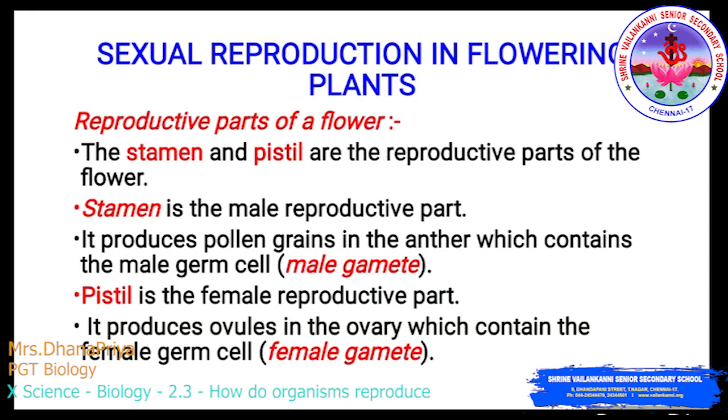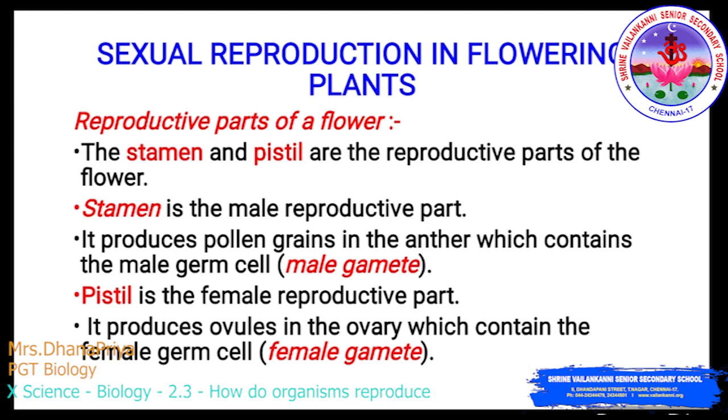Sexual reproduction in flowering plants. So the reproductive parts of a flower we have seen, that is the androecium and the gynoecium. The androecium is the male reproductive part of the flower and the gynoecium is the female reproductive part of the flower. So the stamen and pistil are the reproductive parts of the flower, whereas the stamen is present in the androecium and the pistil is present in the gynoecium.